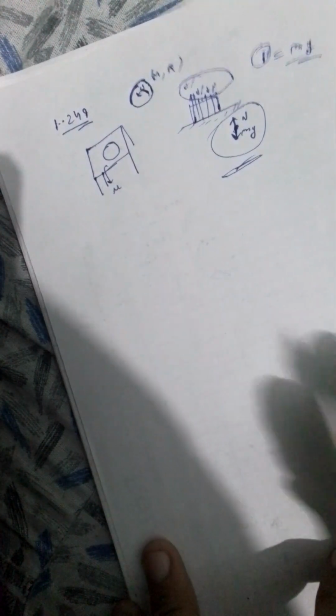Okay, because it will stay in vertical equilibrium, mg, and the normal will also act at the center of mass, so that the net torque is 0. So this was the initial analysis that we have to do when we just put it on the table.